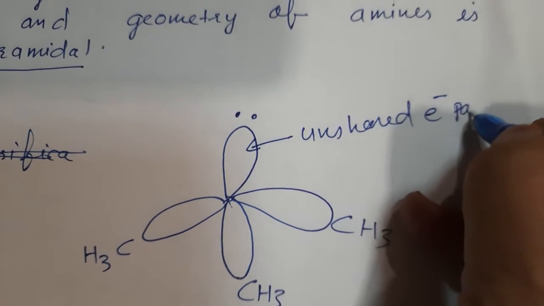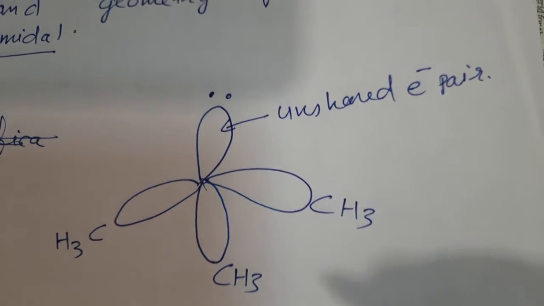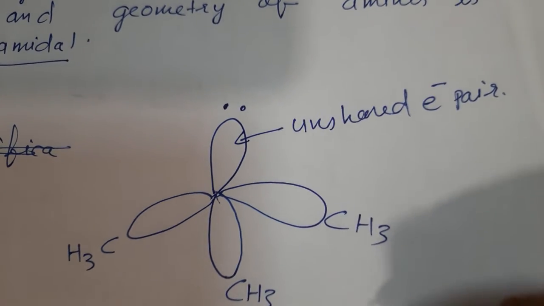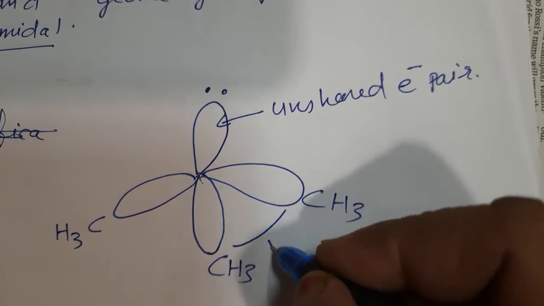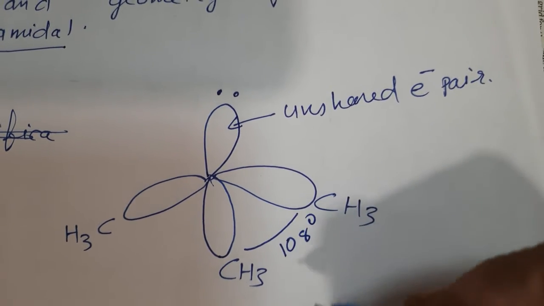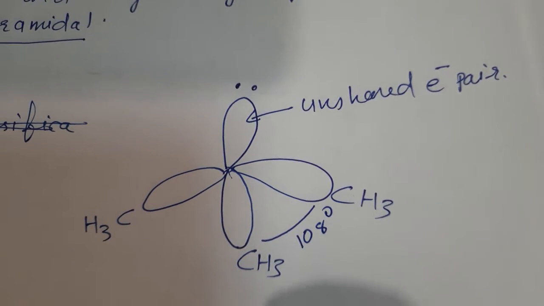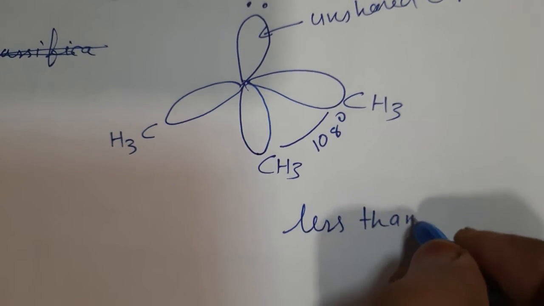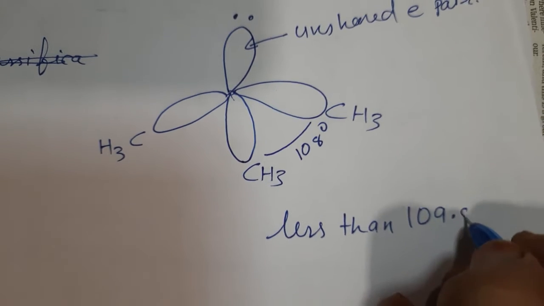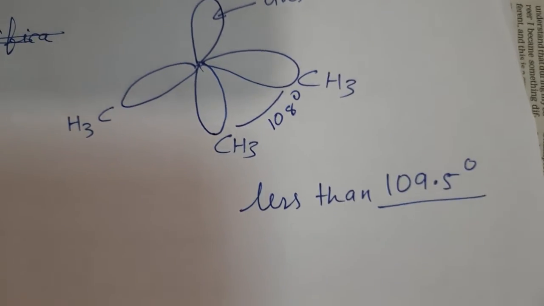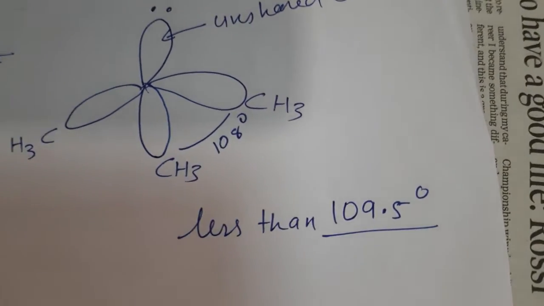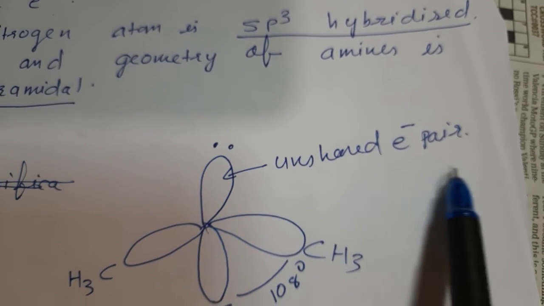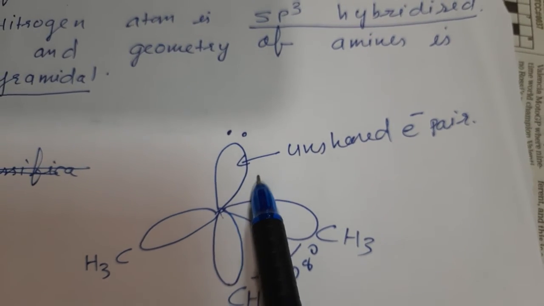Due to this unshared electron pair, the angle is 108 degree. You can remember, it is less than 109.5 degree. It should have 109.5 degree, but now it is 108 degree because of the presence of this unshared electron pair which is present in the 4th orbital.